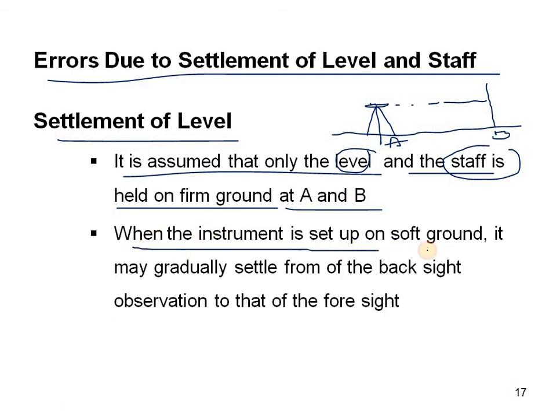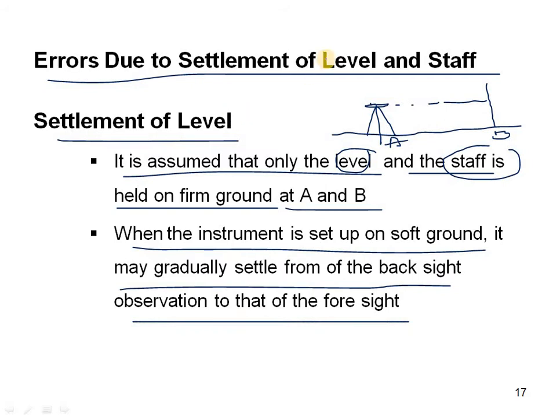When the instrument is set up on soft ground, it may gradually settle from the backsight observation to that of the foresight. When the instrument is fixed on the ground, obviously our backsight will be here on the benchmark. So this is our backsight and this is our foresight.